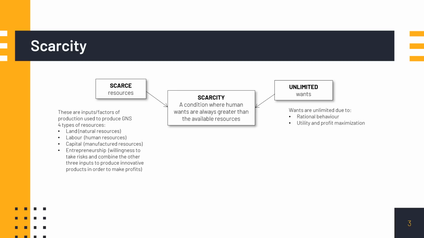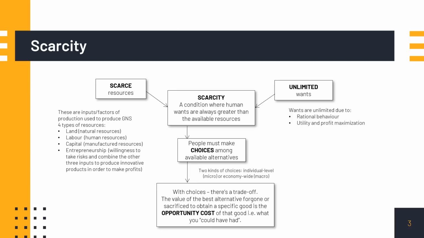Now when scarcity happens, people are forced to make choices. Choices about what? Choices among alternatives or available alternatives. Now there's so many choices that we have to make, but we will focus on these two, which are choices at the individual level or micro level. And in our case, we are also going to focus on the choices made on the economy-wide level or the macro choices. With choices, trade-offs exist.